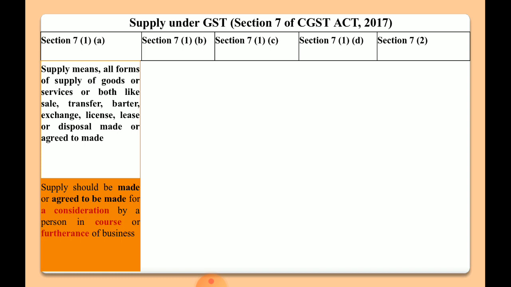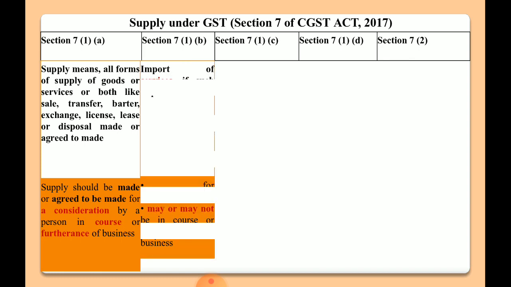So to satisfy the meaning of supply as per section 7(1)(a), the transaction should be done for consideration and in the course or furtherance of business. The transaction could be related to sale, transfer, barter, exchange, licence, lease or disposal, and can be made for the current event or related to future activities.